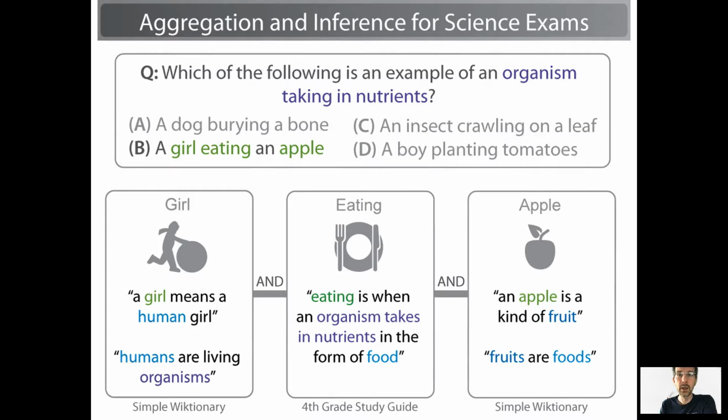More likely, what we need to do to solve the question while producing an explanation is to aggregate a variety of pieces of information from a variety of sources. So in this case, you need to know that a girl means a human girl and that humans are living organisms. We need to know that eating is when an organism takes in nutrients in the form of food. And we also need to know that apples are a kind of fruit and fruits are foods. And so these sentences that we aggregate together would then form a compelling human-readable justification for why the answer is